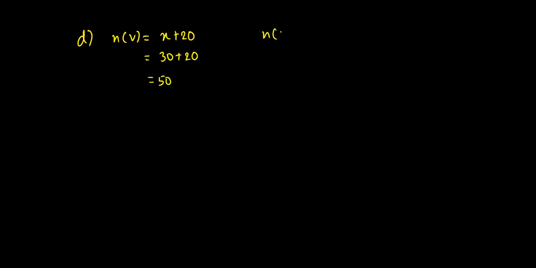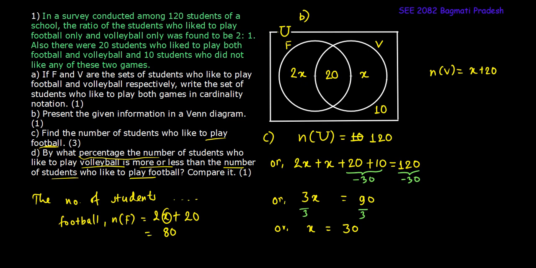And previously we got the number of students who like to play football as 80. So here we clearly know that the number of students who like to play volleyball is less than the ones who like to play football. If we look at the question, more or less, this would definitely be less, because the number of students who like to play volleyball is less.